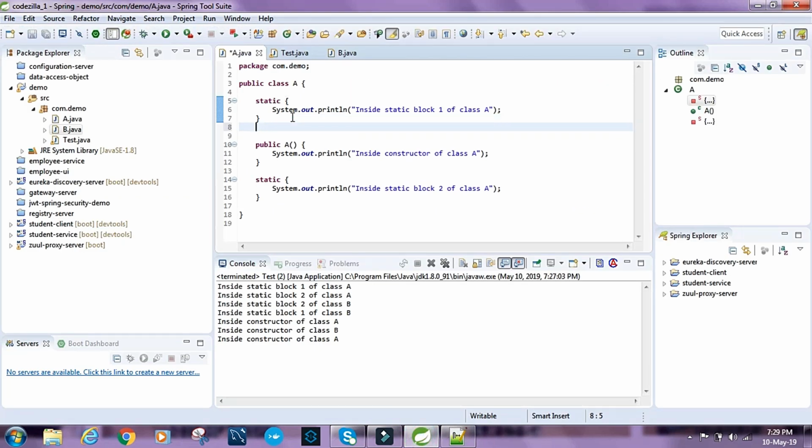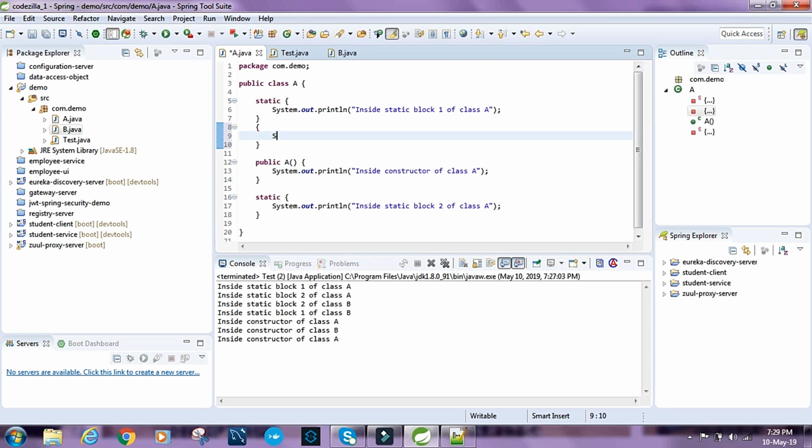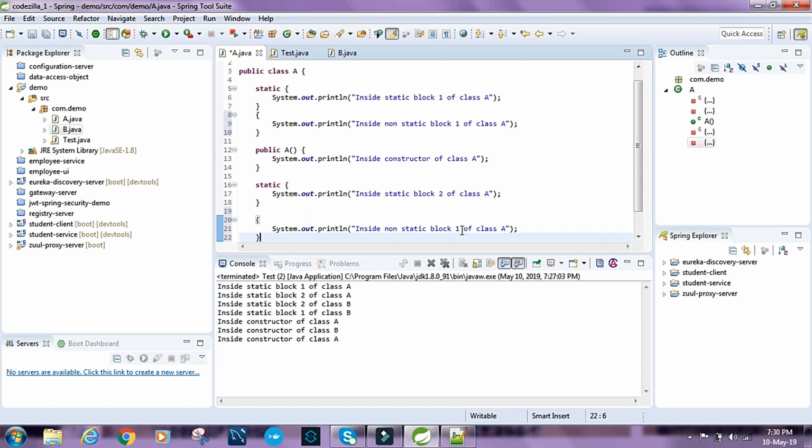So let's have a non-static block and say sys out inside non-static block 1 of class A, and let's have another non-static block at the very end and say inside non-static block 2 of class A,